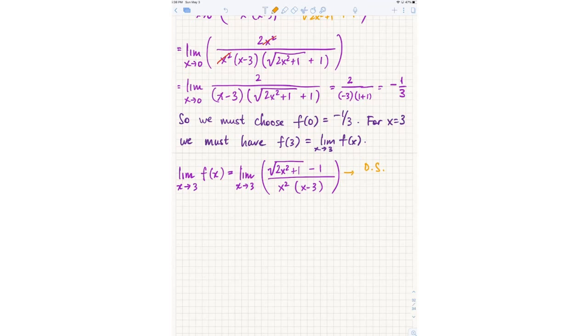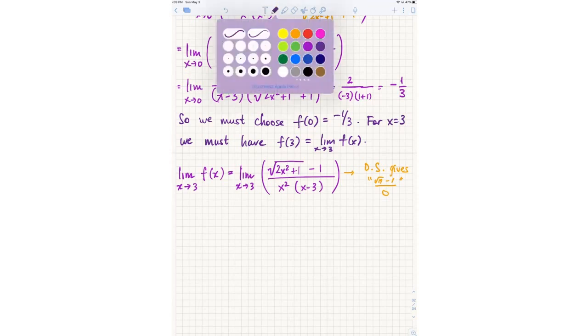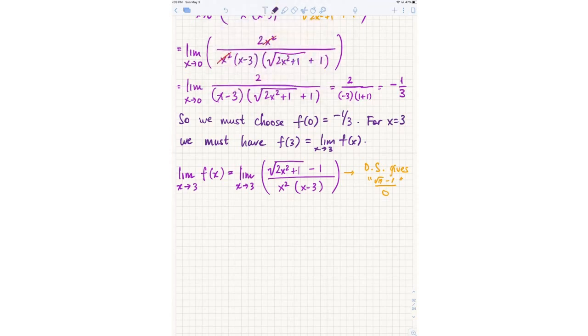Yes, substituting x equals 3 absolutely gives an undefined expression because it gives us a denominator of 0. But what does the numerator give? The numerator does not give 0. Root 19 minus 1, and that is not 0. So what does that tell you? Direct substitution gives you square root 19 minus 1 over 0, so infinity.